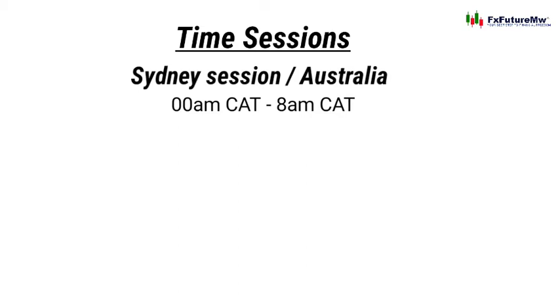I'm going to use CAT because here we're in Malawi. So it opens at 12 a.m., or 00 time, and that's the Sydney session. Sydney is also called the Australian session, and it opens at 12 and closes at 8 a.m.